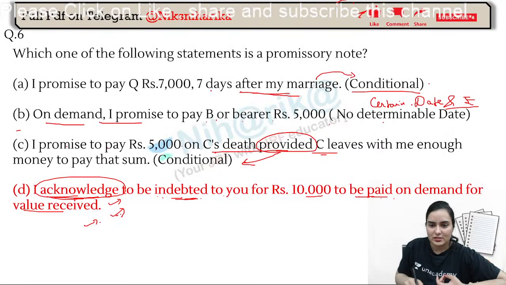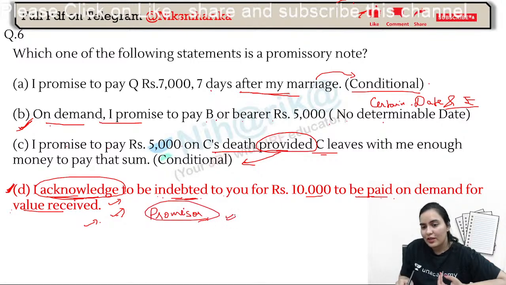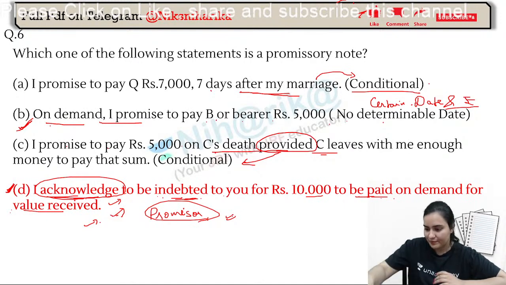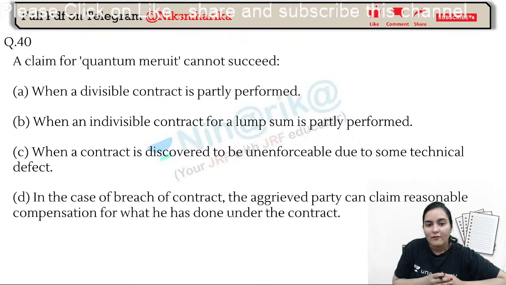Okay. The difference between B and D is that here it is saying that on demand I promise to pay. If you demand, okay, then I promise to pay. Now, this is a better option. Yeah, I am ready to pay and I acknowledge the debt. That means I am becoming a promisor in this party. Okay, so that means there is a certainty of the party, of the date, that yes, it will be soon paid, like that. Now, a claim for quantum merit cannot succeed.